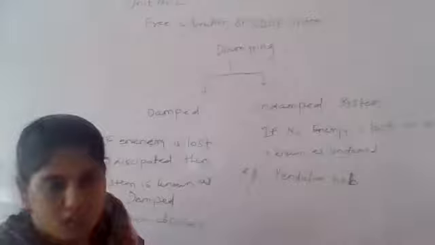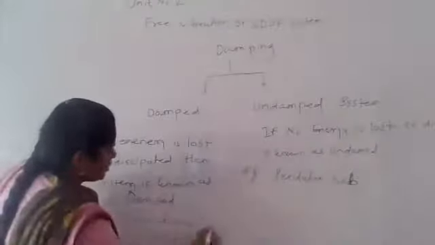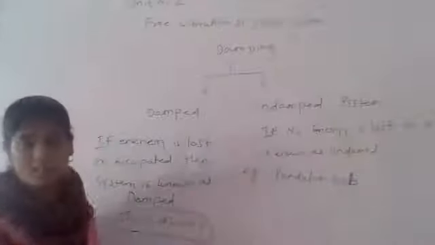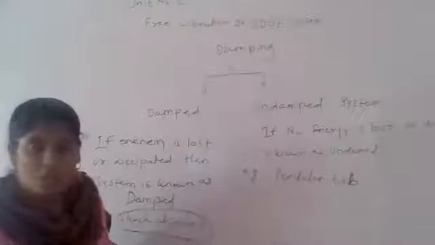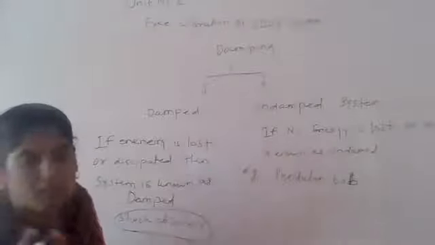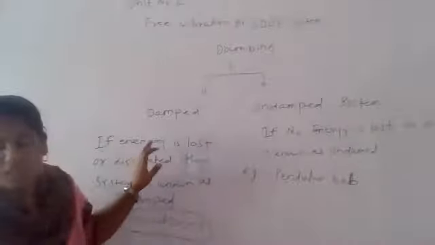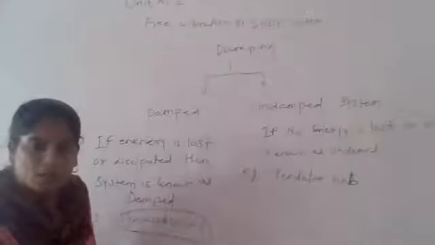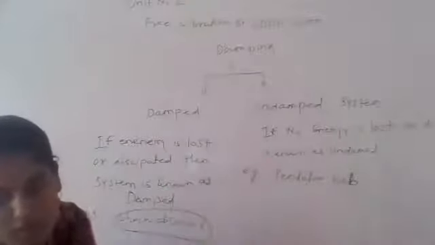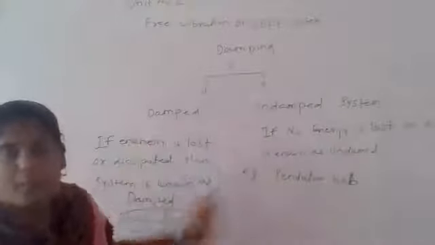That energy is lost or dissipated because of whom? Because of these shock absorbers, so this acts as a damped system in the two wheelers and the four wheelers. The shock absorbers absorb the shocks and dissipate the energy, so that the vehicle comes back to its initial position. That is the important example for understanding a damped system.